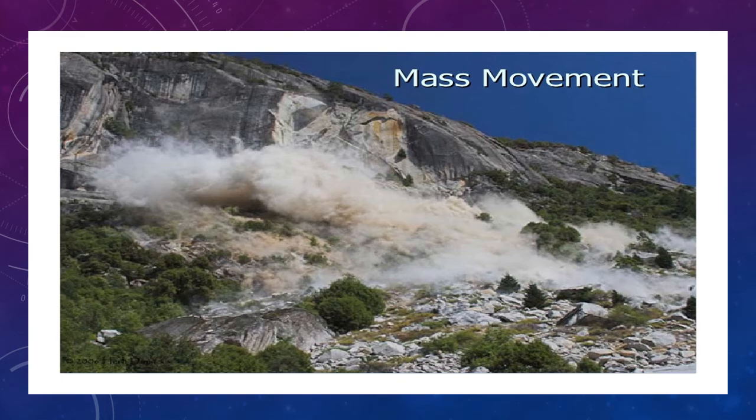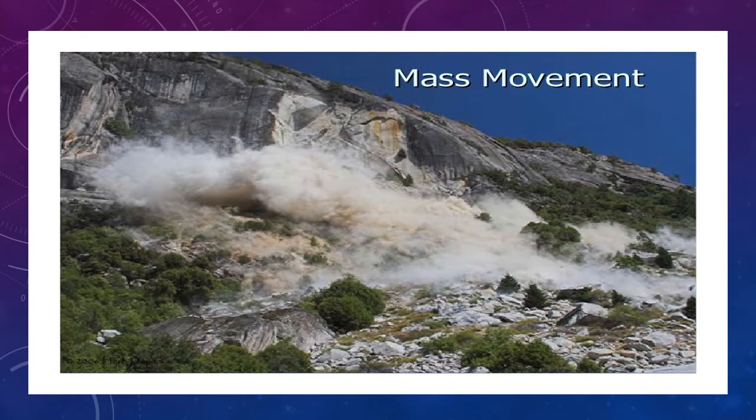So the topic is mass movement. We also call it mass wasting. So what do you understand by mass movement or mass wasting? When the particles of the rock material or the layer of the soil start moving downwards because of gravity. So there are n number of things which play a certain role in the case of mass movement.